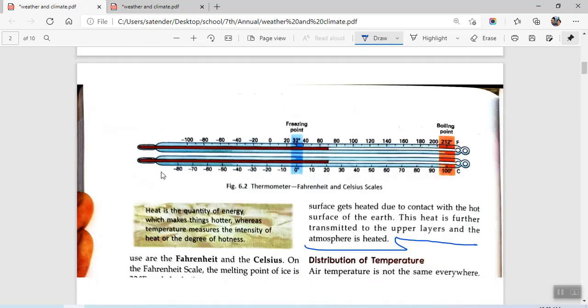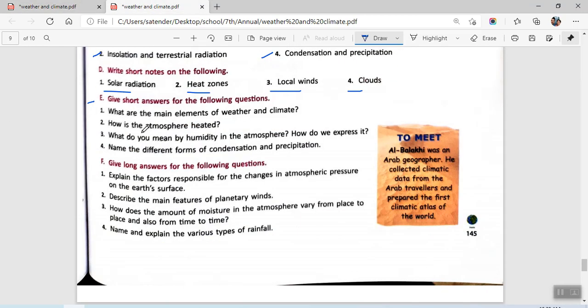So we are asked about how the atmosphere is heated. This is the answer to E2. E3 we have: what do you mean by humidity in the atmosphere? How do we express it?